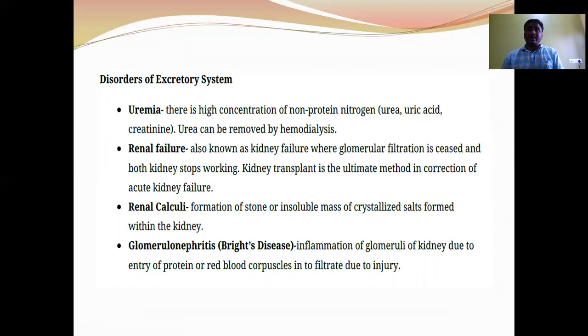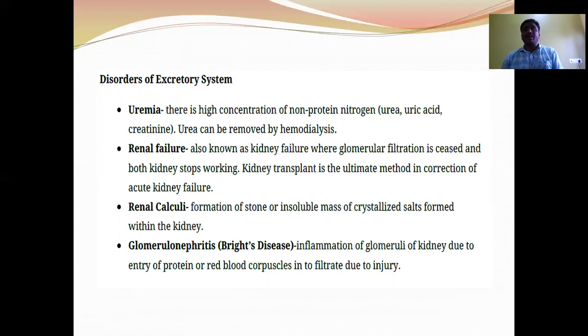The hemodialysis consists of a dialyzer unit. The dialyzer unit is composed of cellophane tubes. This cellophane tube membrane is a selectively permeable membrane. The blood is taken out from a convenient artery, then pumped into the hemodialyzer unit with mixing of heparin, which is an anticoagulant.